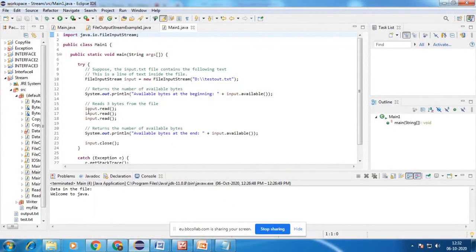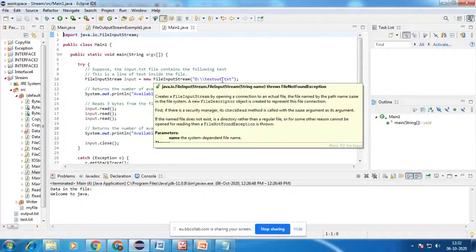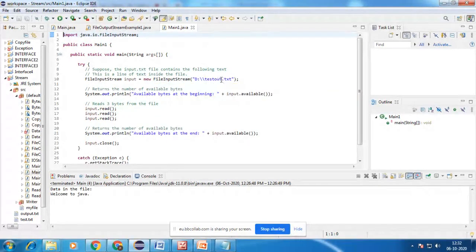Here we are handling the resource, so we are using a try and catch block over there. This is my desired location, and in that file I want to do this. Suppose the input file, testout.txt, contains the following text: welcome to Java.